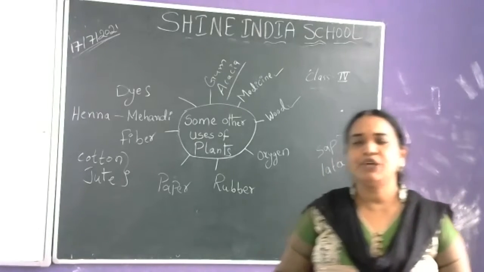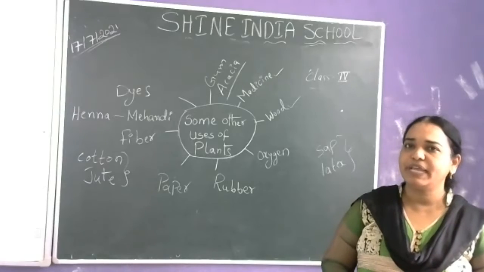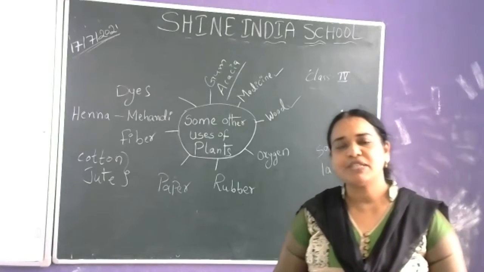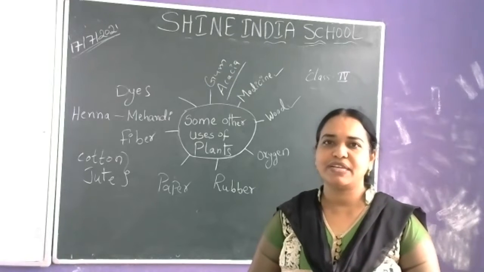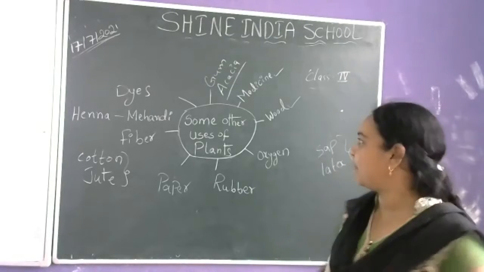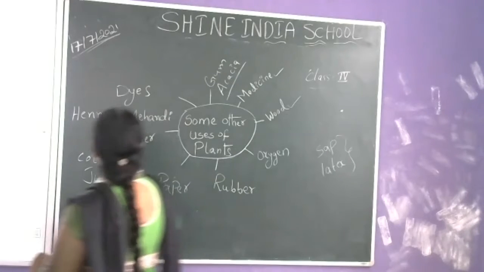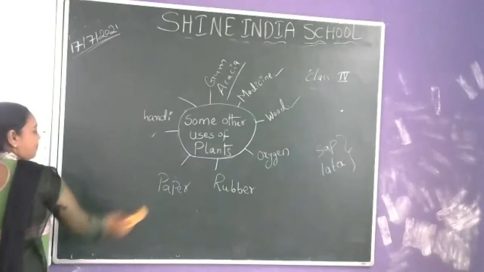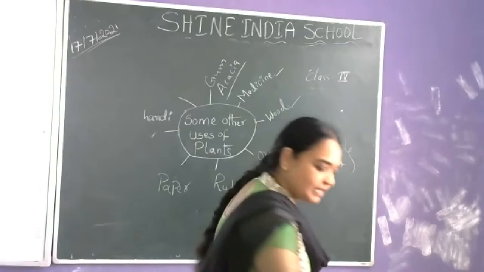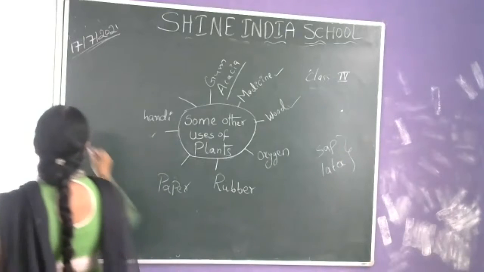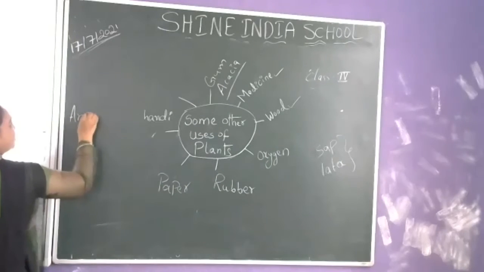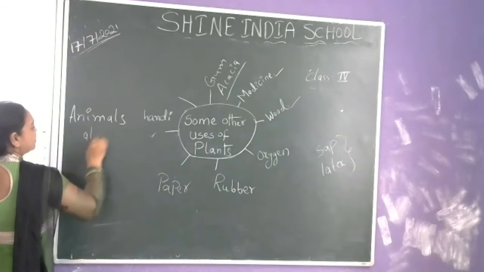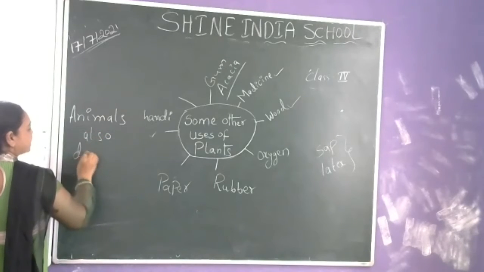Not only human beings, human beings means big people, but the animals also depend upon plants. How do the animals depend upon plants? Can you tell how animals also depend upon plants?